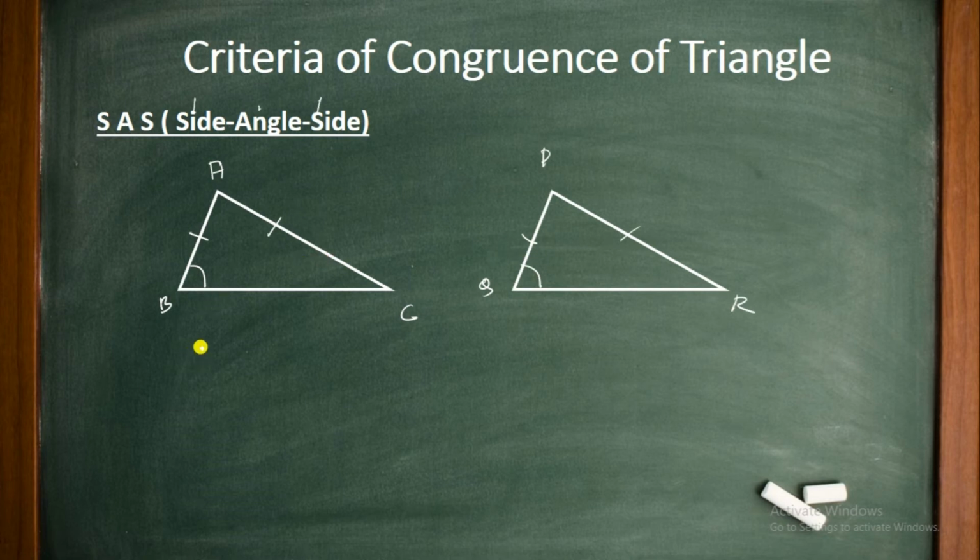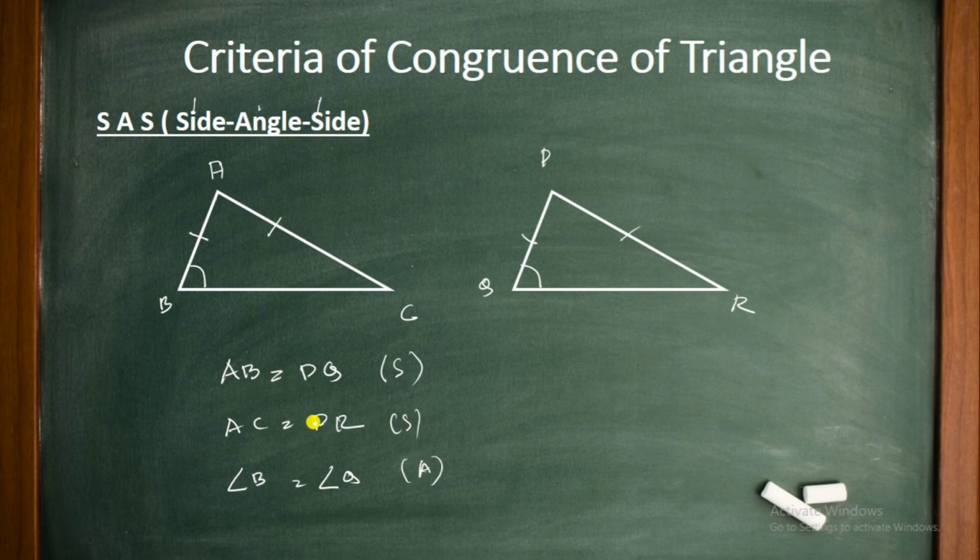So we can write here AB is equal to PQ, AC is equal to PR, and angle B is equal to angle Q. If we can show two sides and one angle are similar in the two triangles, then we can prove that triangle ABC is congruent to PQR. So this is the second criterion, side angle side.